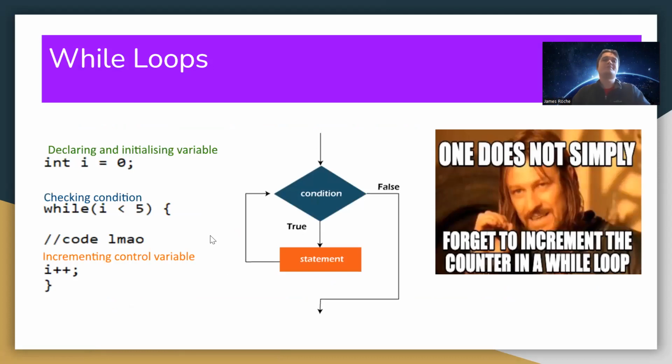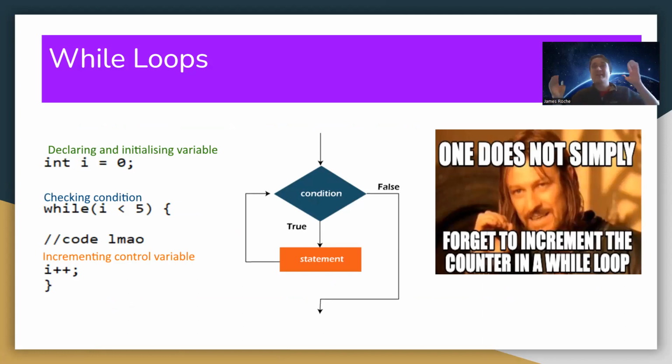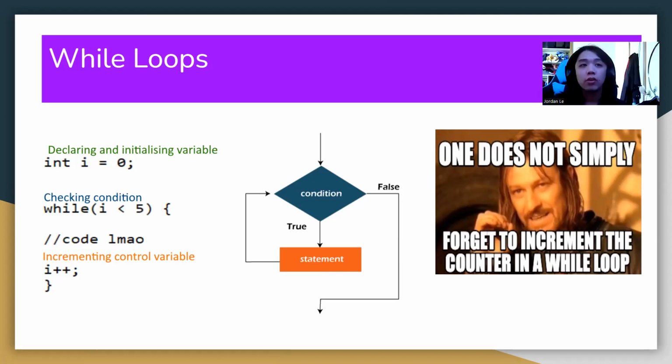And now we're going to go through while loops. Hopefully, you understand how the increment plays a very important part in for loops and in while loops. Take it away. I'm surprised that while loops was used as an example in the previous slide.